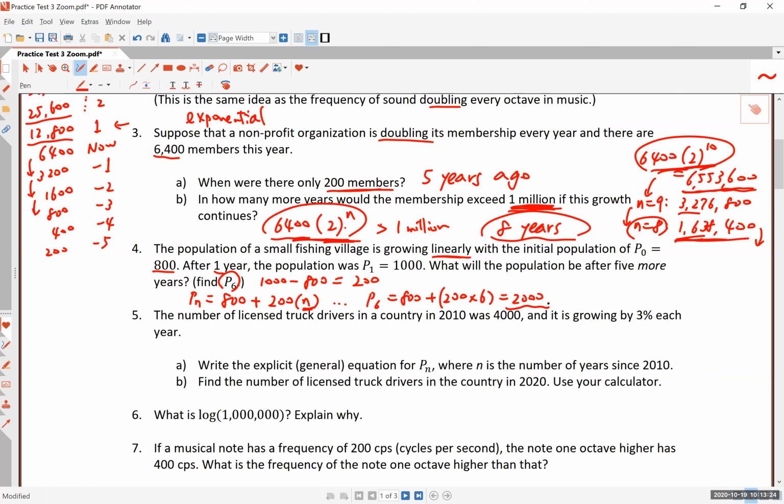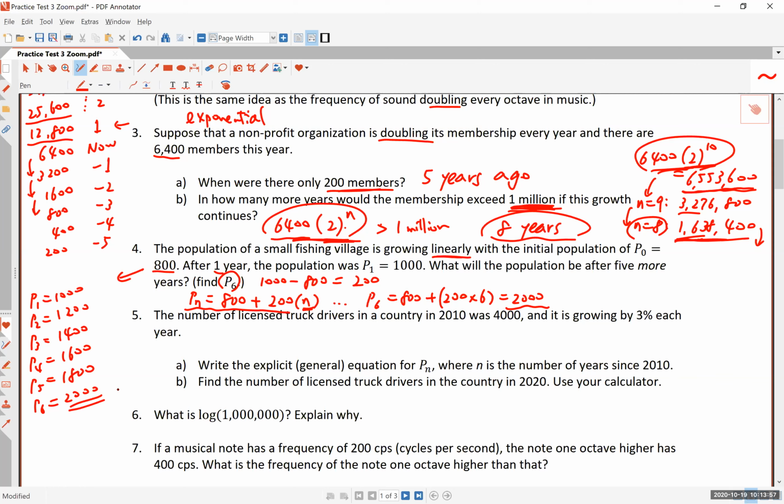Of course, if you can't figure the direct formula, you can also do this manually. You can make a little chart and say P1 is 1,000, and P2 is, of course, all you have to do is add 200 each time. And so after 4 years, it's 1,600. After 5 years, it's 1,800. After 6 years, this one doesn't really take a lot of time until you get the correct answer.